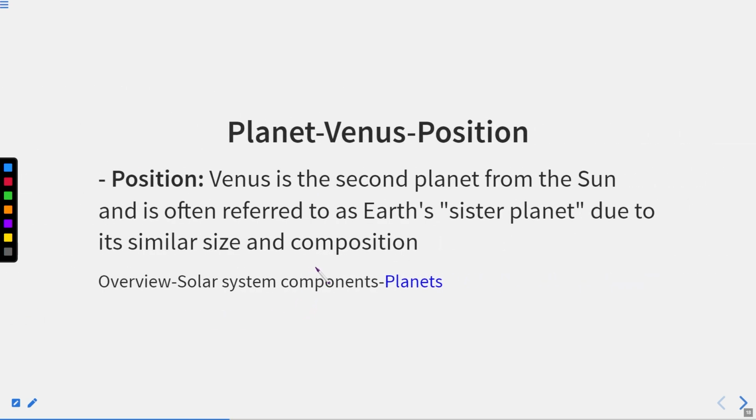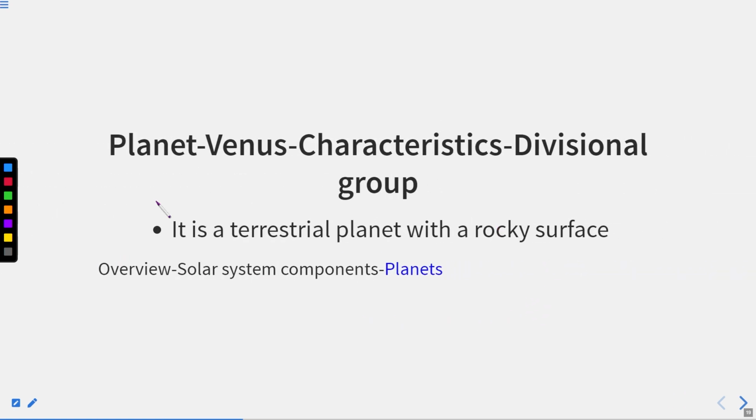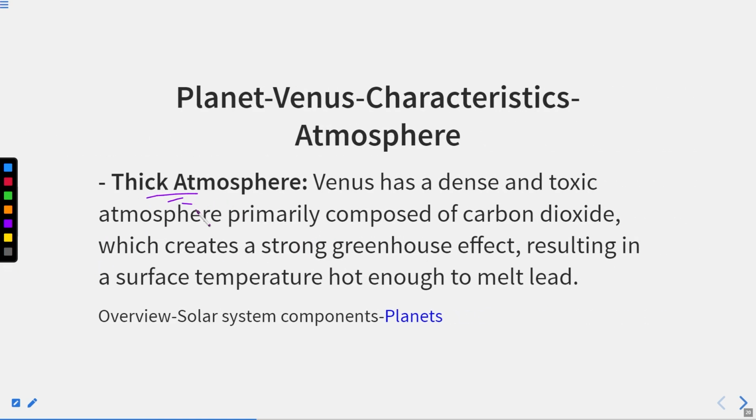Position. Venus is the second planet from the Sun and is often referred to as Earth's sister planet due to its similar size and composition. So if the question asks which is known as the sister planet of Earth, the answer should be Venus. All right. Thereafter, characteristics. The first is the divisional group. It is a part of the terrestrial planet group. Okay. Atmosphere. It has a thick atmosphere.